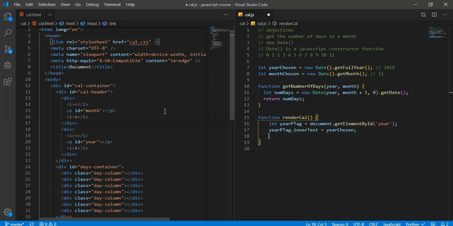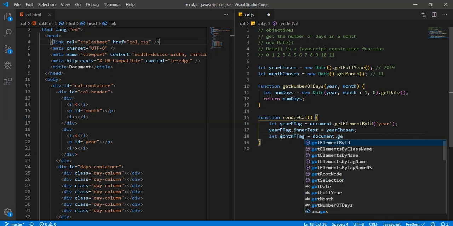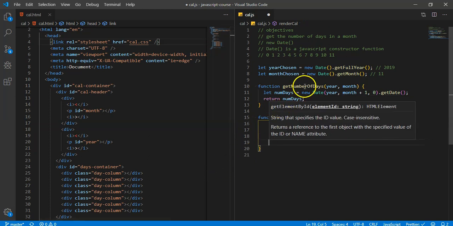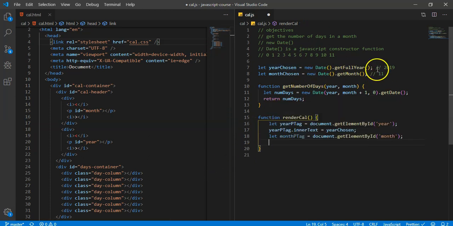Okay, and then we're going to do the same exact thing here. We're going to do let, and that's fine. I can leave this all in the function. The more variables that I create in this function, the safer I am of avoiding collisions. So we'll keep it there. If I need to change anything, I will. So we're going to say let month p tag equals document.getElementById month. Now, unfortunately, we want the actual spelling of the month. We don't want just a number.